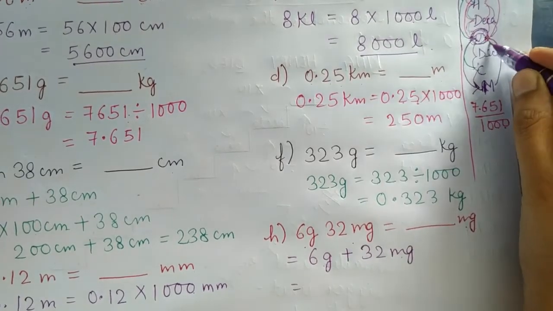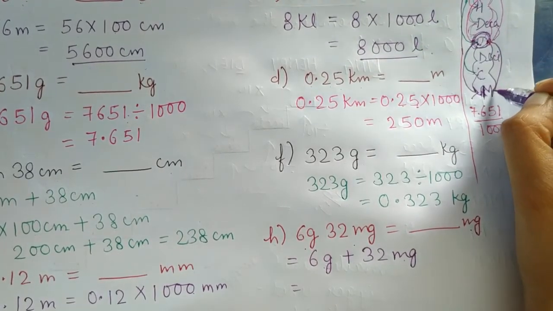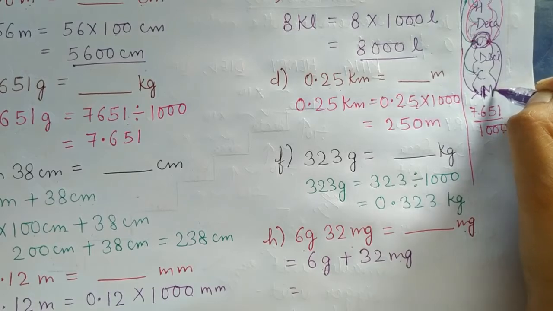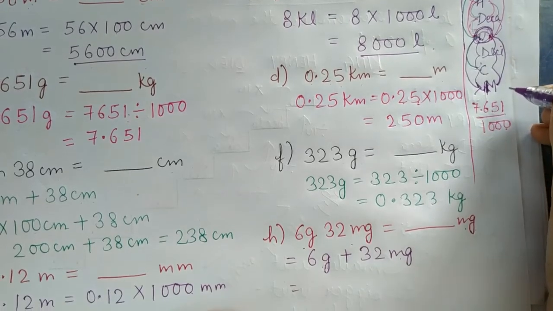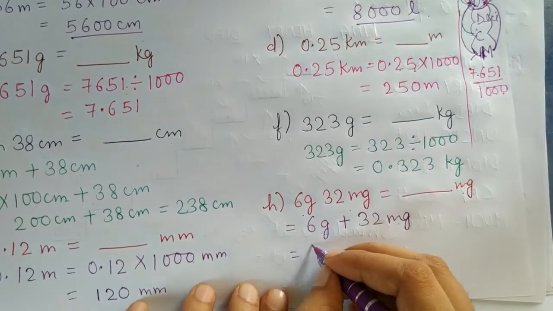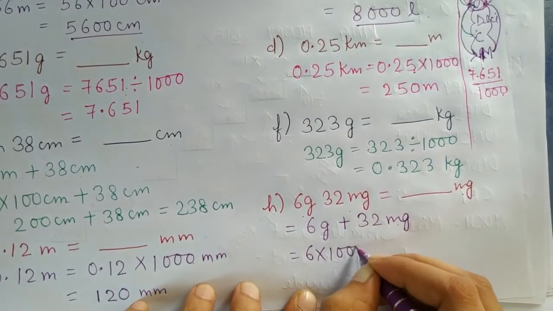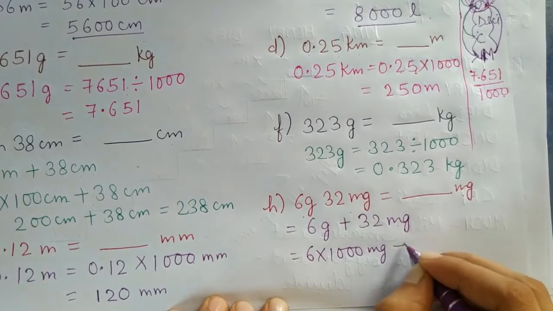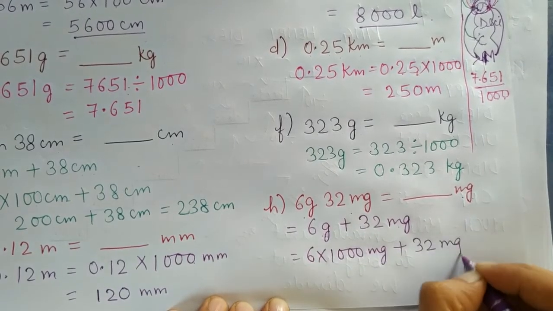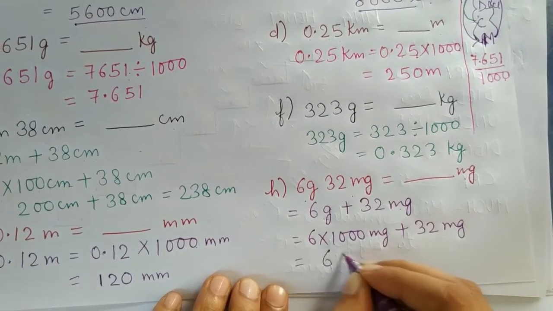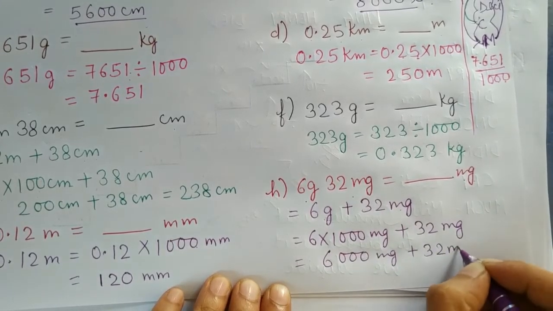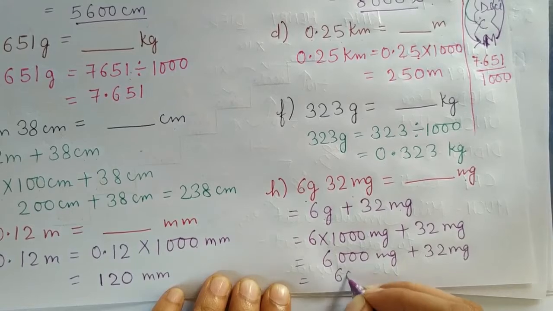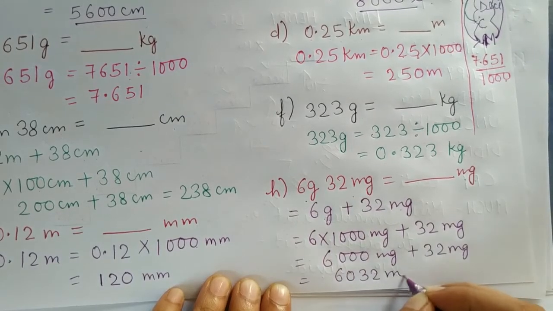How many places? 1, 2 and 3. 3 places means 1000. And since we are moving downward, we have to multiply. So this can be written as 6 multiplied by 1000 milligram plus 32 milligram that was already there. 6 multiplied by 1000 will be 6000, plus 32 will be 6032 milligram.